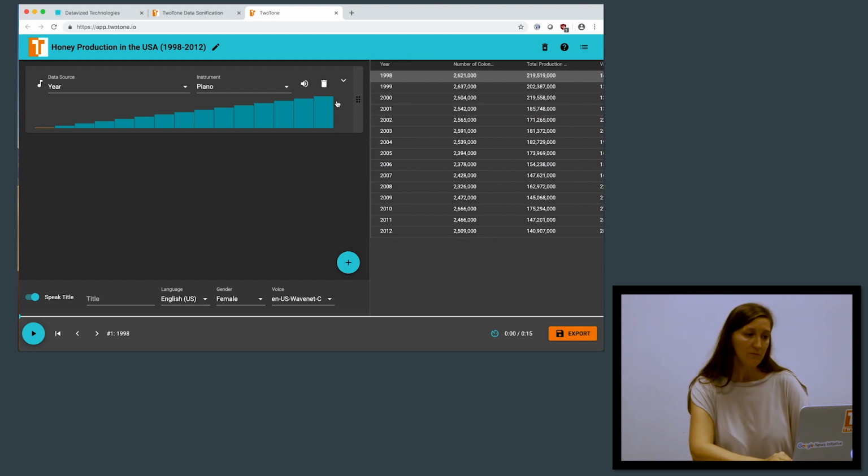Also what happens is TwoTone automatically assigns an instrument to this column of data, in this case the piano, and we'll be able to customize this with other instruments as we go forward. But for now, we'll just stick with the default instrument in the tool. So let's go ahead and just starting there, play this data set.